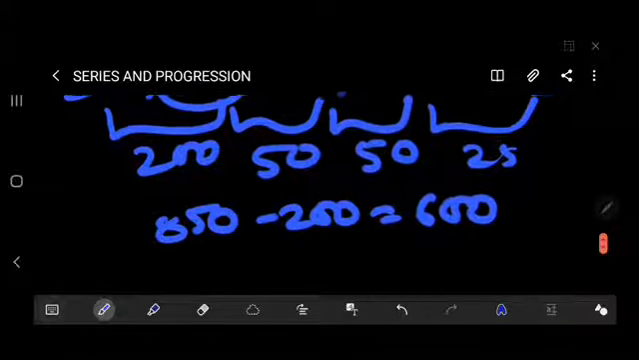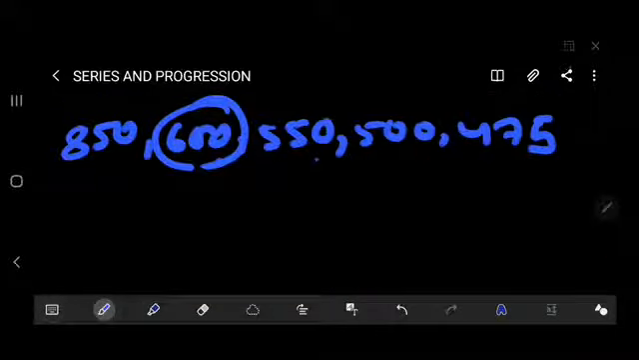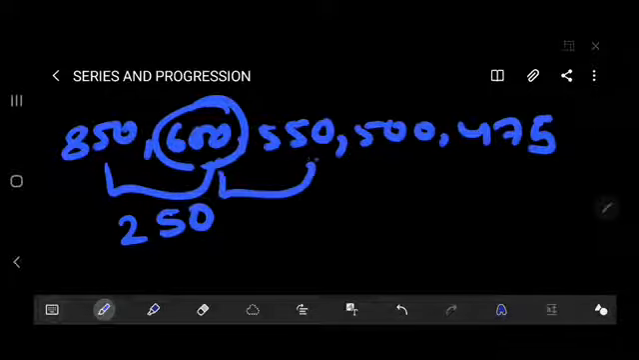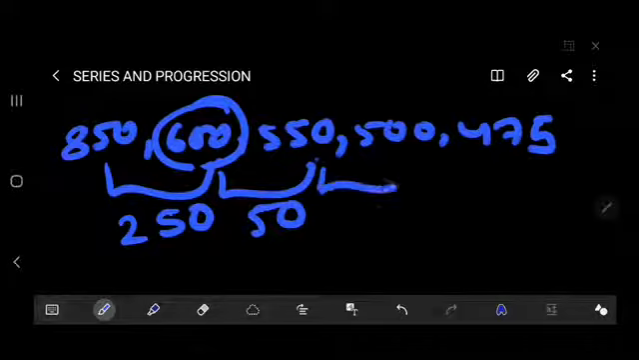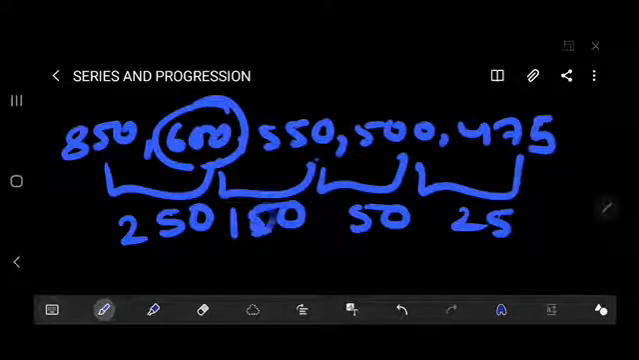Sorry, I will repeat these questions once again, because 850 minus 600, so here we'll get the difference of 250. But thereafter here's a difference of 50. Thereafter here's a difference of again 50, and there is a difference of 25. So order is what? 25, 50. So there should be a difference of 100. So this will be a wrong answer.